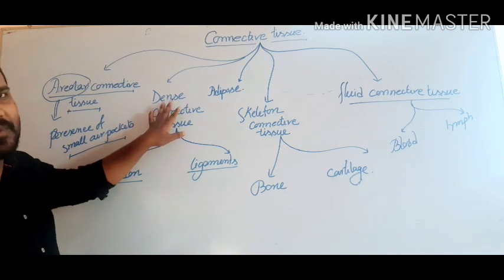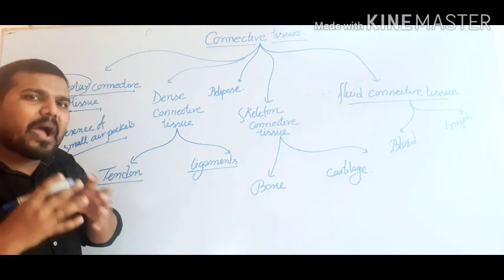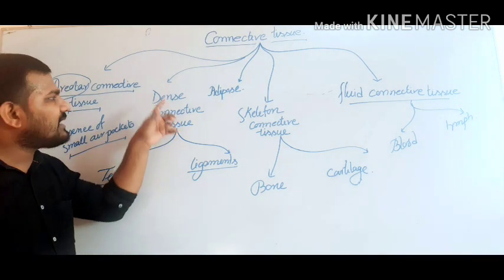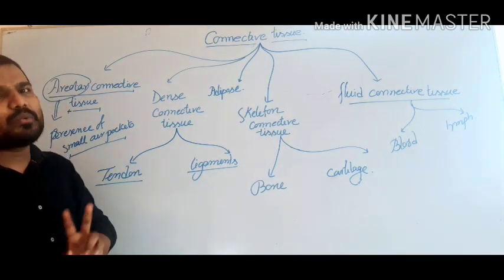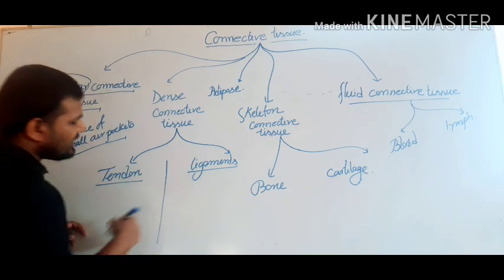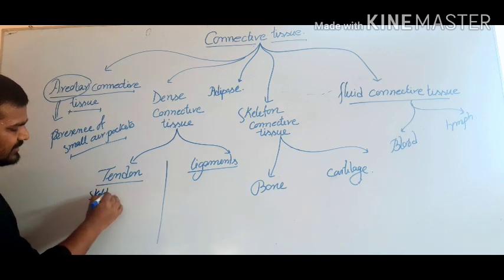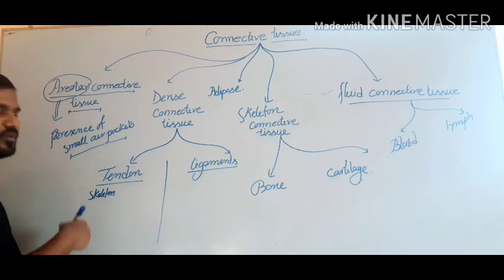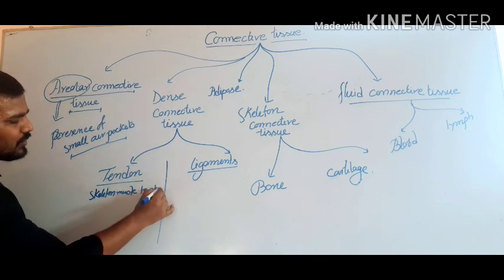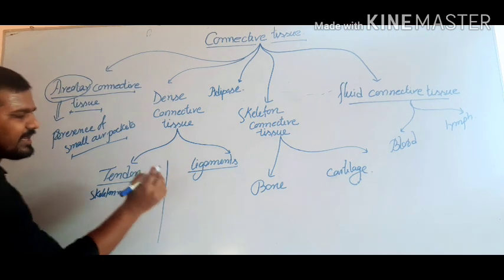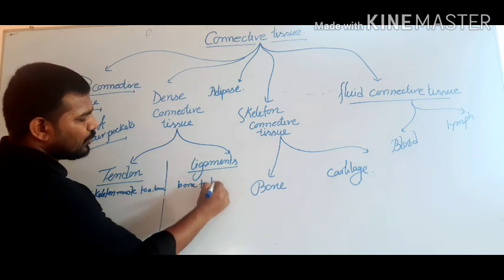Now, dense connective tissue. The binding between the fibers and the cells is quite tight here; the cells and fibers present in this type of tissue are closely bound. This dense connective tissue has 2 types, tendon and ligament. Generally, a tendon is a connector which connects skeletal muscle, the muscle present around the skeleton, to a bone. Whereas the ligament is the connector which joins a bone to a bone.